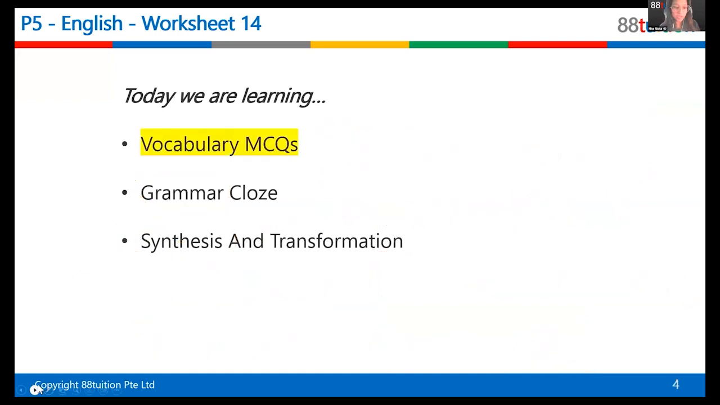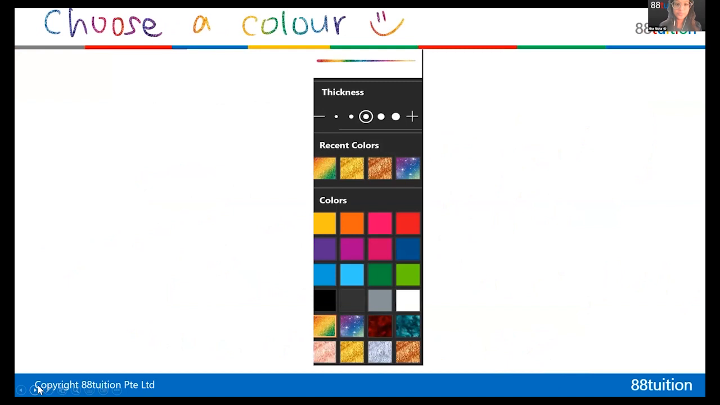Let's start with vocabulary MCQ. Who wants to choose a pen color? You can raise your hand. Pen color. Nobody wants to choose? Really? Okay, I shall choose. I'm going to choose rainbow, because today, no one chose rainbow in my classes, so I'm going to choose. Okay, let me choose rainbow.